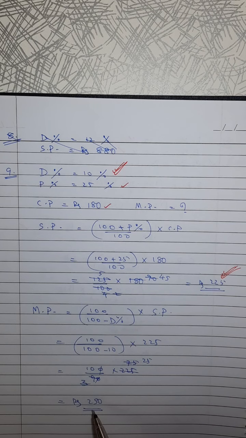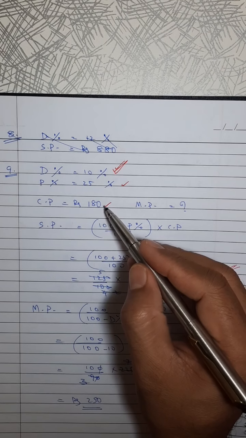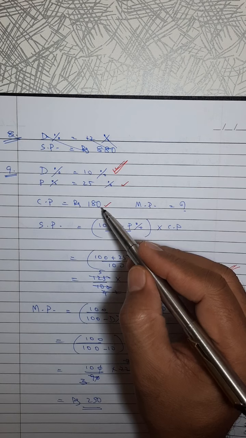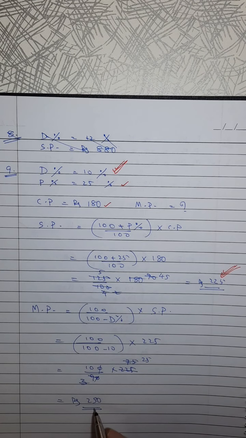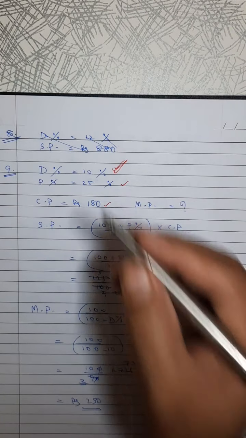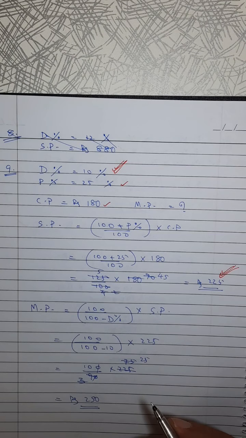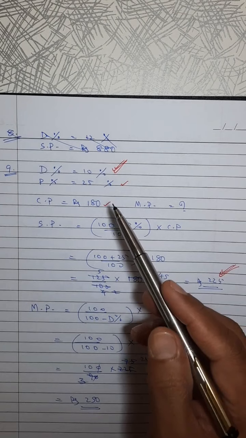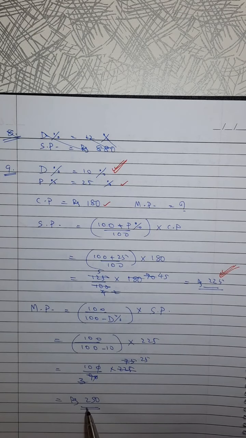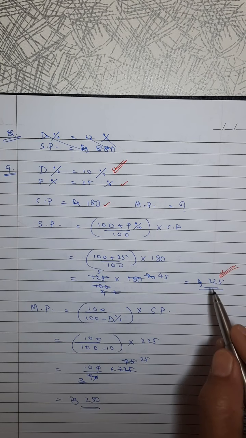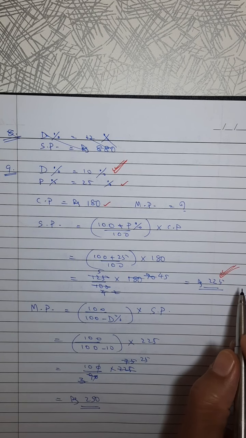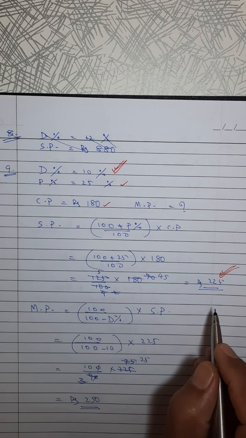Actually, see the business. Item is of 180. Shopkeeper made the MRP 250. Price tag he made 250 and then gives a discount of 10%. No problem. He is still getting profit because he purchased it for 180, made the price tag 250 and is selling it for 225. So all are happy. Shopkeeper is happy because he is getting profit.